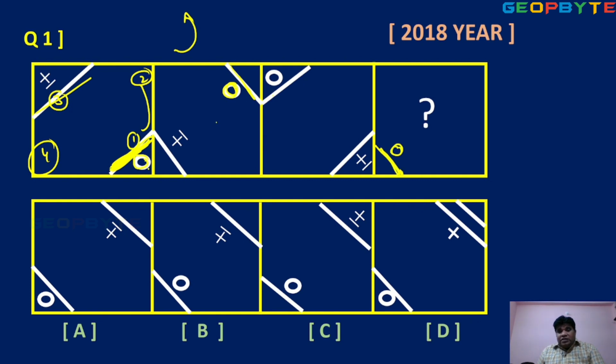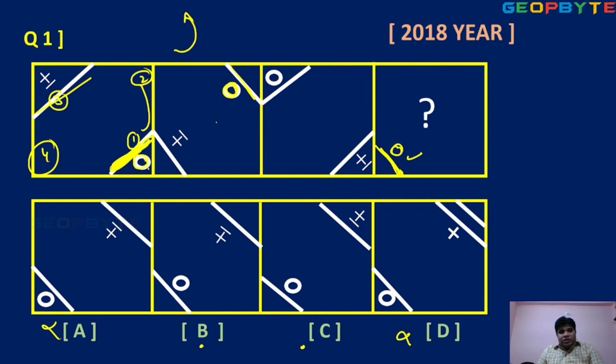Okay. This type of option, where is it possible? So option A wrong, option D wrong. B and C possible based on the first diagram, based on the circle and line. Next, you can observe the plus or minus symbol. In the first diagram, plus or minus inside. In the second diagram, minus plus.